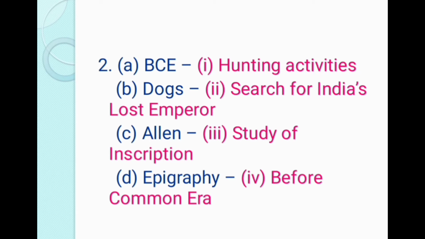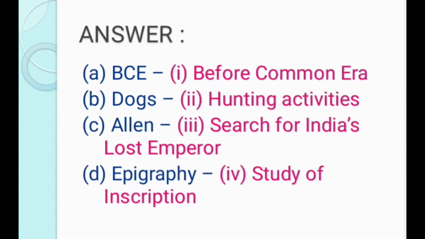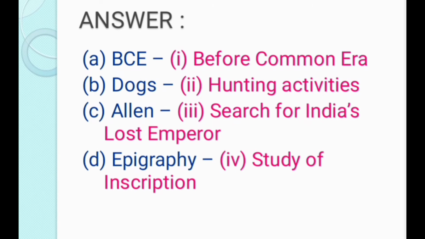The second question is: A. BCE, hunting activities. B. Dogs, search for India's lost emperor. C. Allen, study of inscription. D. Epigraphy, before Common Era. The correct answer is A. BCE, before Common Era. B. Dogs, hunting activities. C. Allen, search for India's lost emperor. D. Epigraphy, study of inscription.